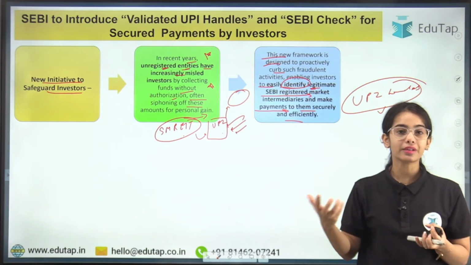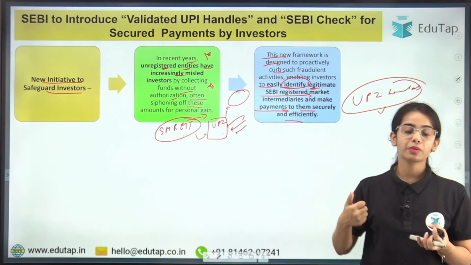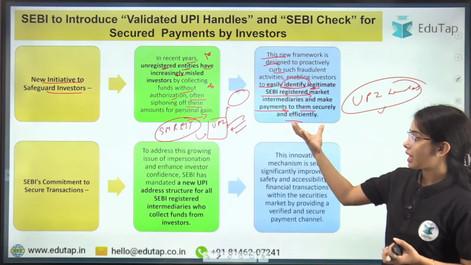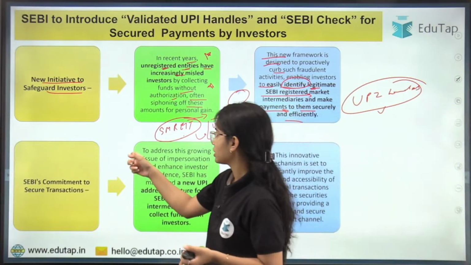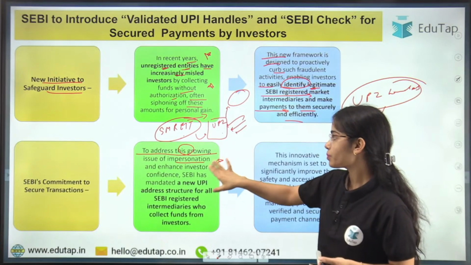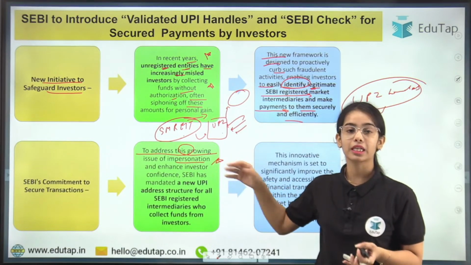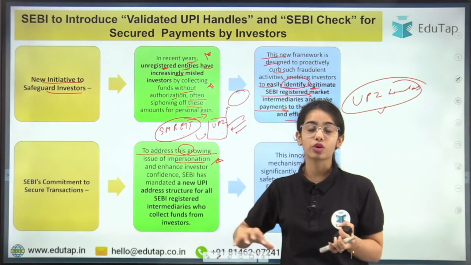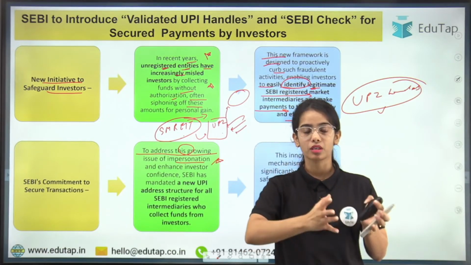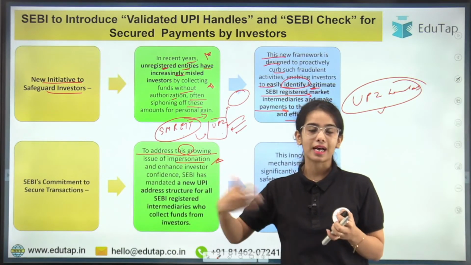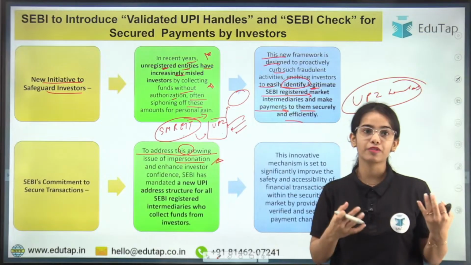First of all, because of the unregistered entities siphoning off the money, taking the money from the investors, and as well as to address this growing issue of impersonification. So impersonation was happening, that let's say some entity was impersonating as Zerodha, or some entity or some individual was impersonating as a broker, as another broker, and they were collecting the money from the investors.